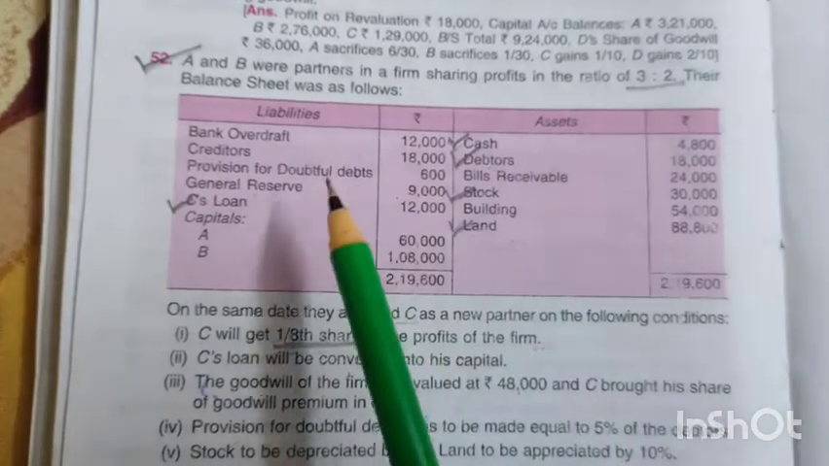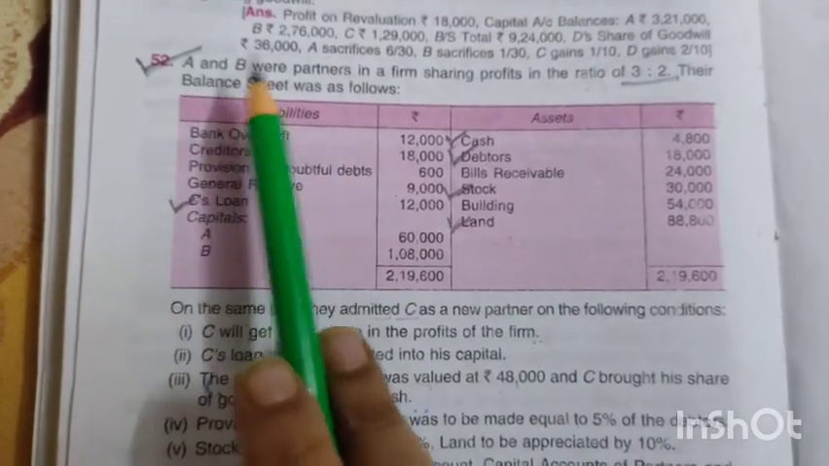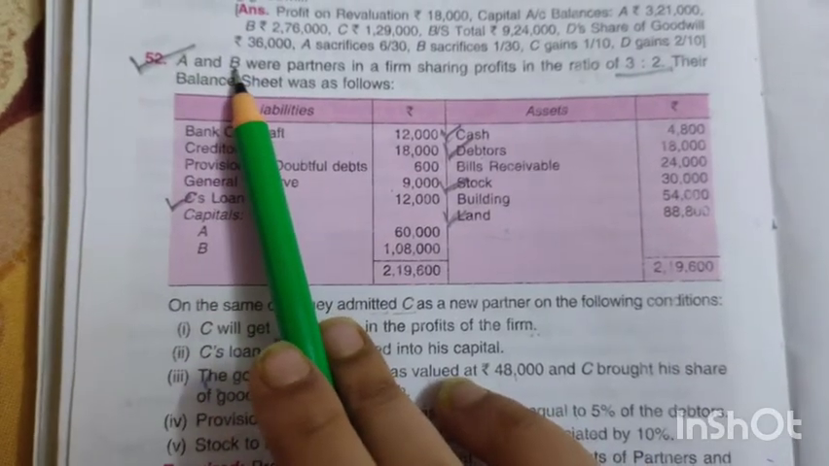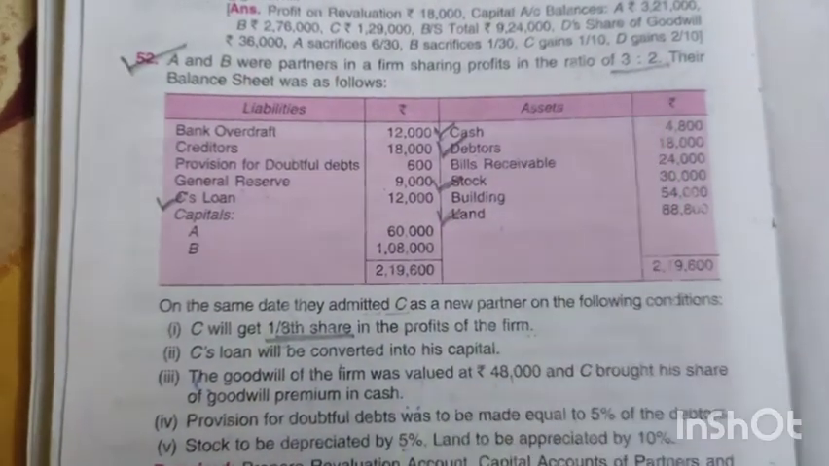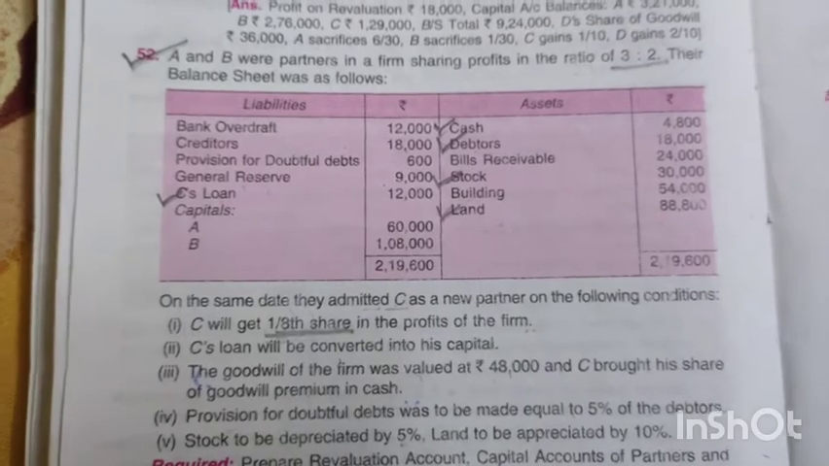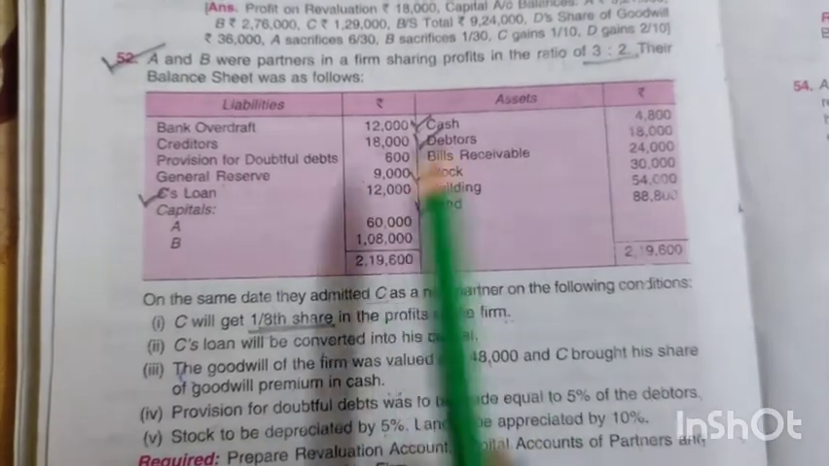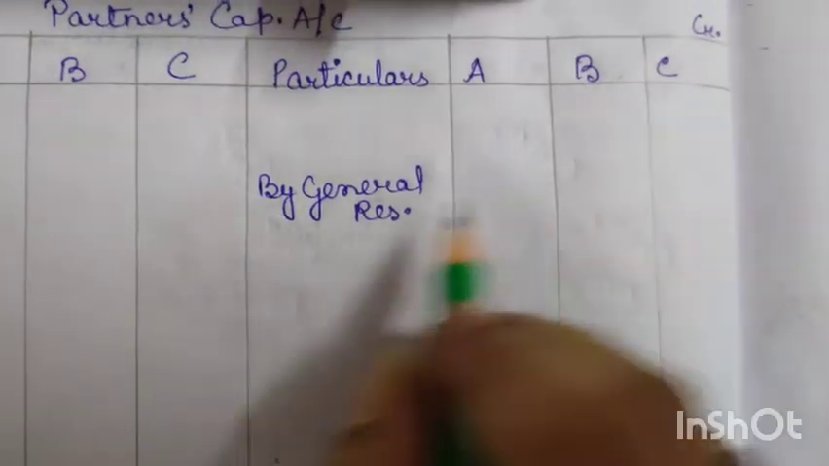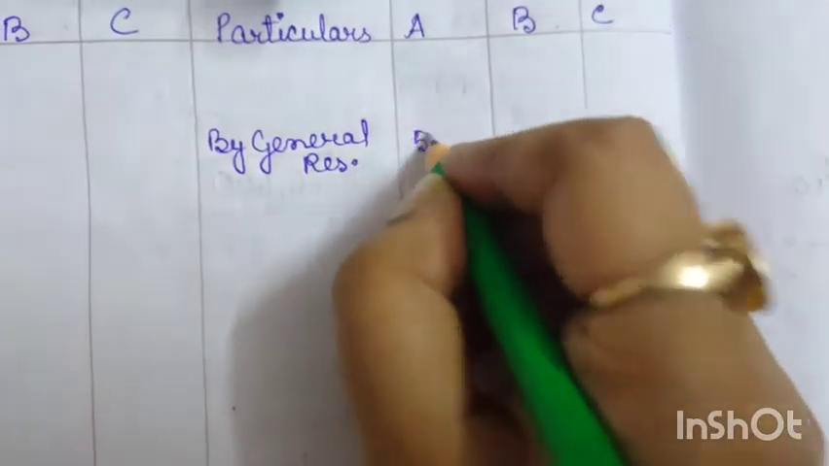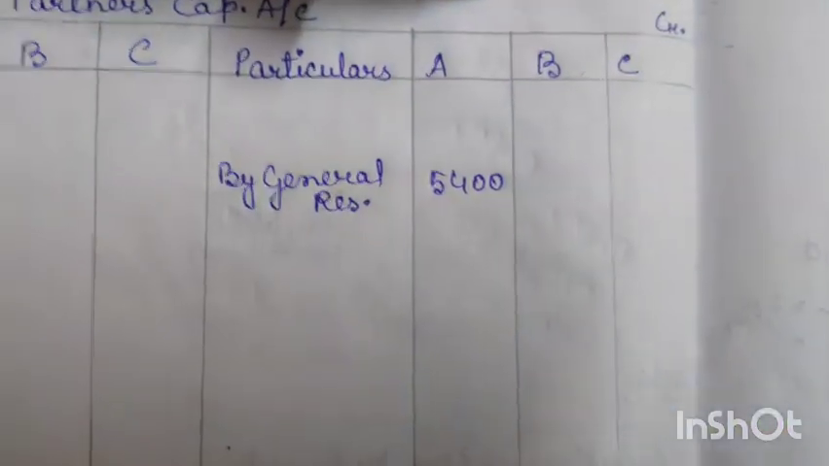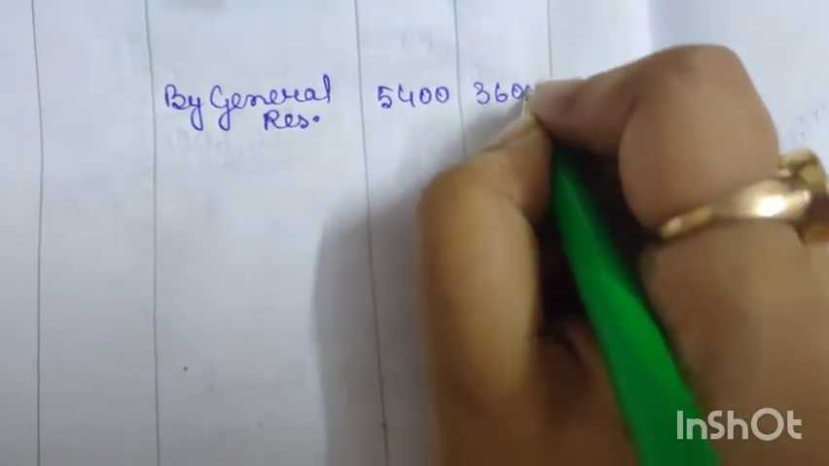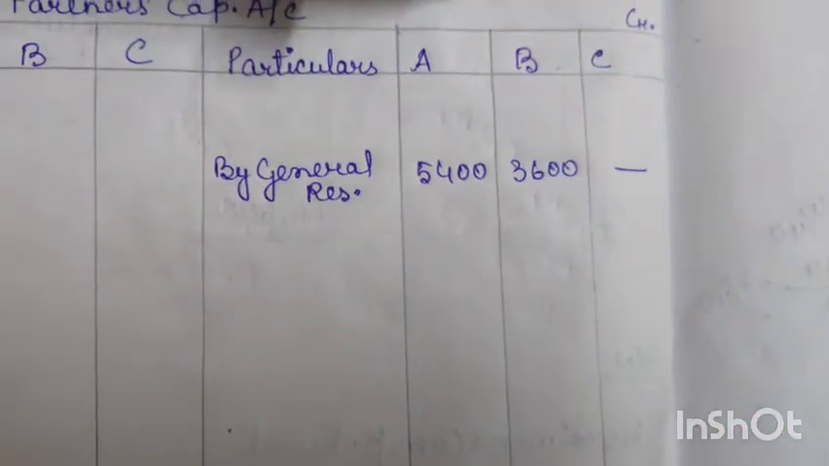As I told you, any kind of reserve should be shared among the old partners in the old profit sharing ratio. So here the old partners are A and B, and the old profit sharing ratio is 3:2. So we will share this 9,000 in the ratio 3:2. So now if we share in the ratio 3:2, for A it will be 5,400, okay, and for B it will be 3,600. Okay, so the general reserve is shared.